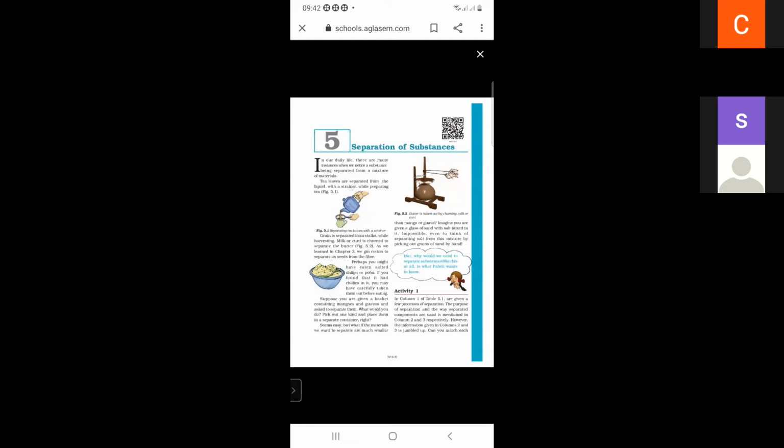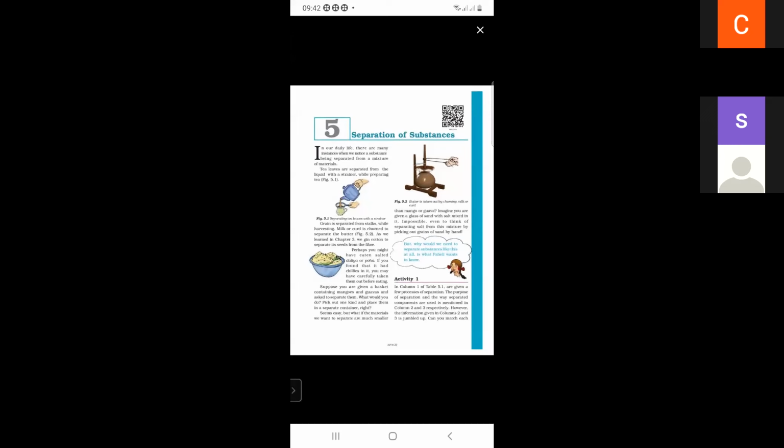So there is activity 1. In column 1 of table 5.1 are given a few processes of separation. The purpose of separation and the way the separated components are used are mentioned in columns 2 and 3. However, the information given in columns 2 and 3 is jumbled up. Can you match them?